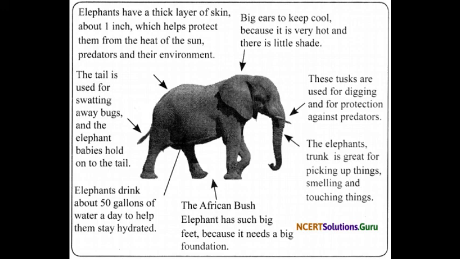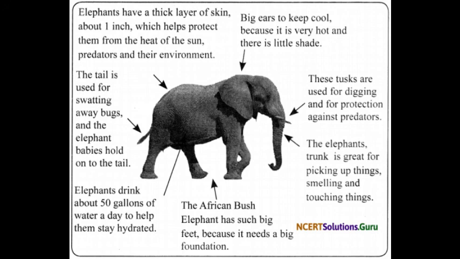Next adaptation in the elephant is what? The elephant has big and long pointed teeth called what? Tusks. Okay, my dear students, in the image you can see two white colored teeth. Their teeth are elongated and pointed, big and long, and we call those teeth tusks. Tusks are modified teeth of the elephant.